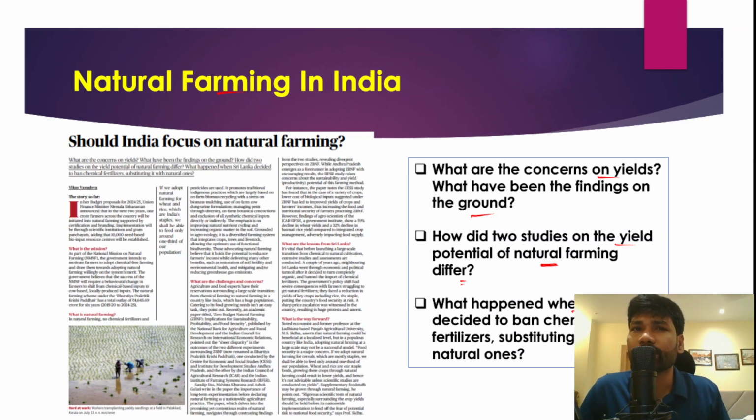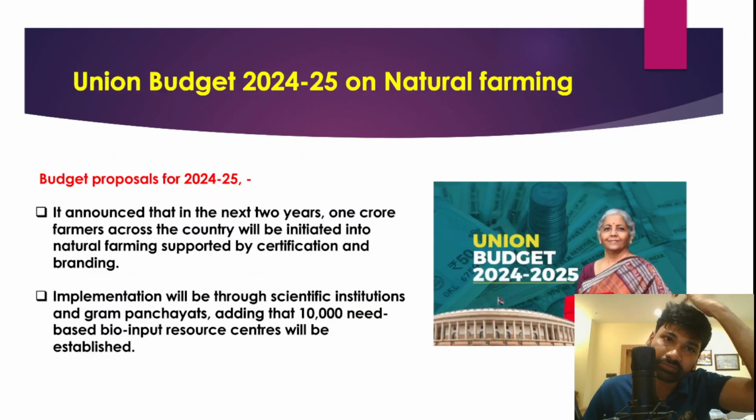If you go to 2021, Sri Lanka faced an economic crisis, and a major reason was that Sri Lanka adopted organic or natural farming, and in order to encourage natural farming, the Sri Lankan government banned the import of fertilizer and pesticides. That created a large scale agriculture crisis in Sri Lanka, and that further contributed to the economic crisis. We will understand all these aspects in this particular article.